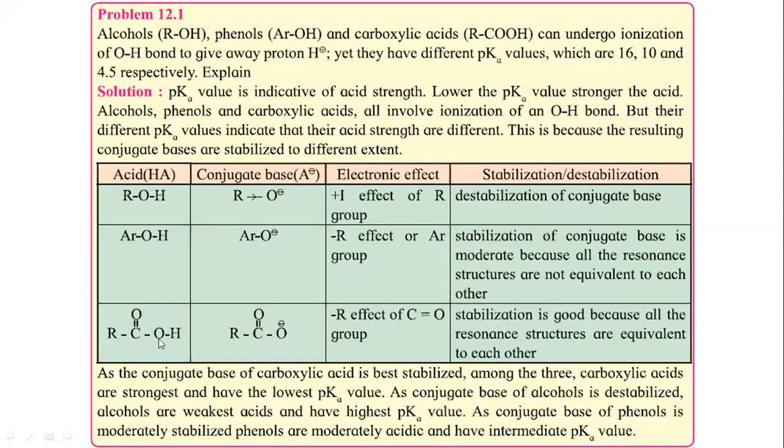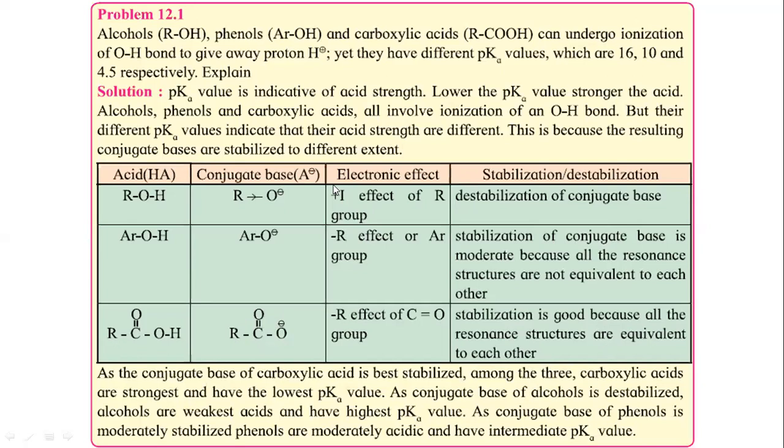Then I am coming to RCOOH, a carboxylic acid, and this is its conjugate base after hydrogen is removed. See, this conjugate base is very well stabilized due to resonance. Resonance stabilization is good because the resonance structures are equivalent to each other.